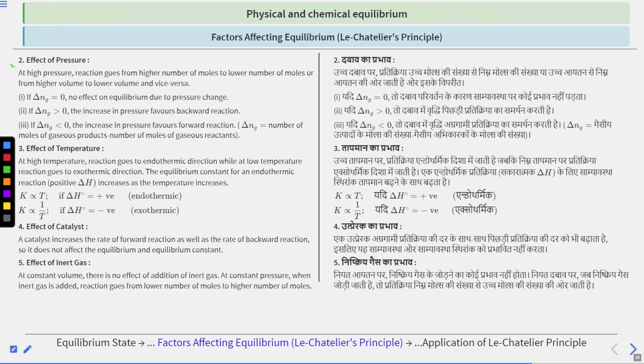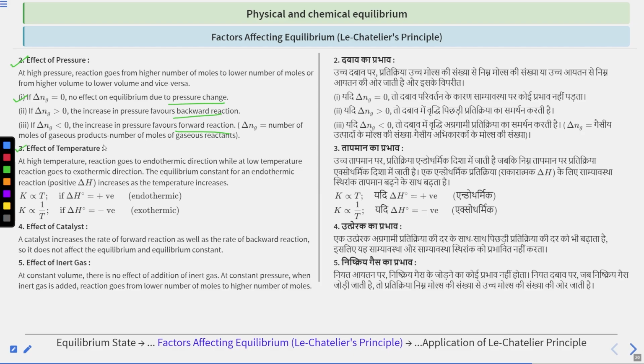So the second effect is the effect of pressure. At high pressure, the reaction goes from a higher number of moles to a lower number of moles, or from higher volume to lower volume, and vice versa. So if del Ng is 0, there is no effect on equilibrium due to pressure change. If del Ng is positive, the increase in pressure favors the backward reaction. And if del Ng is negative, the increase in pressure favors the forward reaction. And del Ng, we know, is the number of moles of gaseous products minus the number of moles of gaseous reactants.